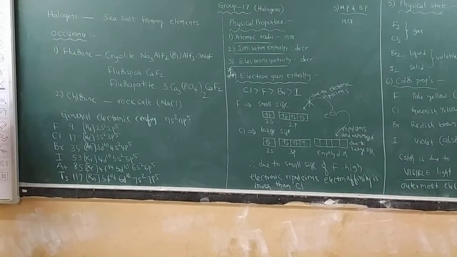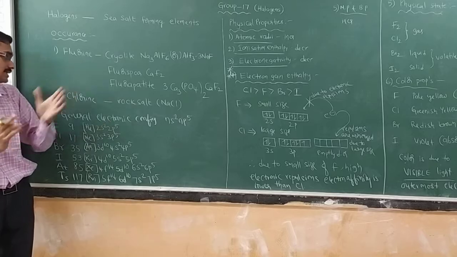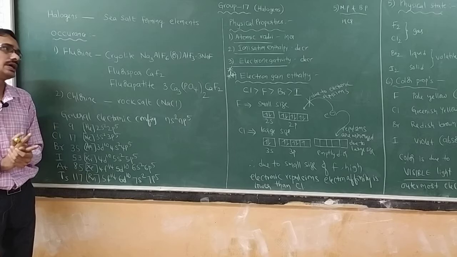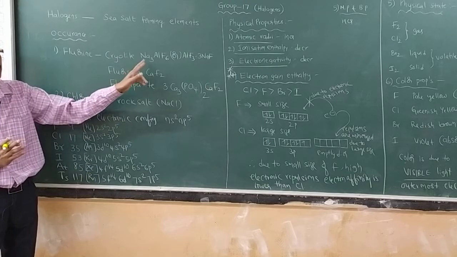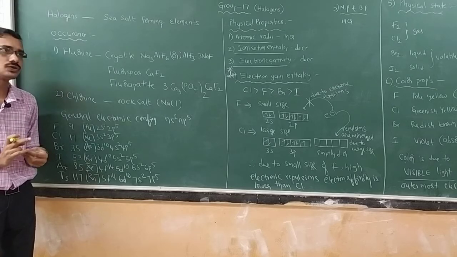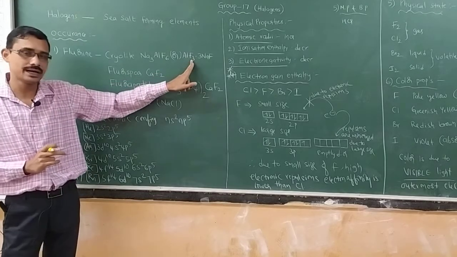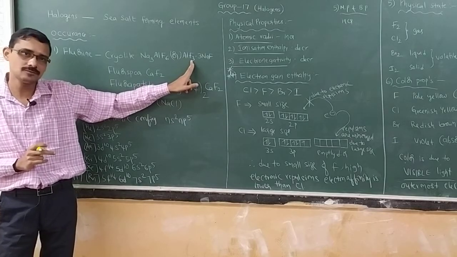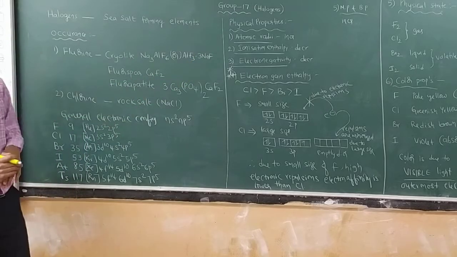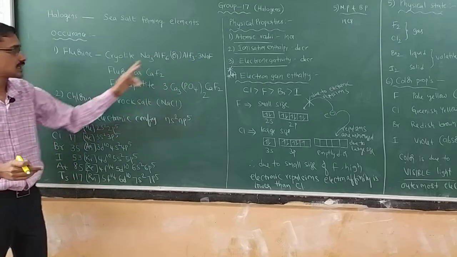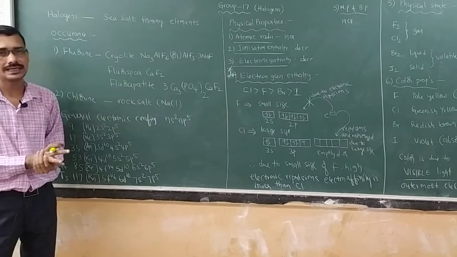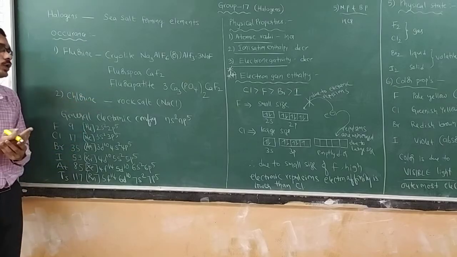Next, how do they occur? In the major case, fluorine is extracted from cryolite. The cryolite formula is Na3AlF6. It can also be written as aluminum trifluoride, AlF3, plus sodium fluoride taken as 3 moles. Both are the same. This is the complex form, the molecular structure, and this one is the molecular formula. Next, fluorspar, calcium fluoride.